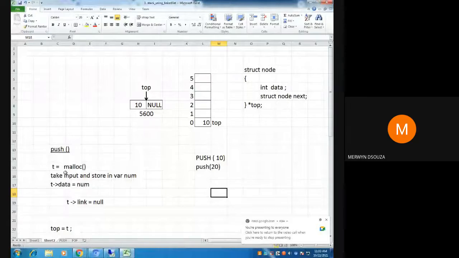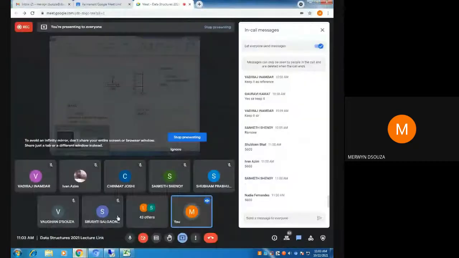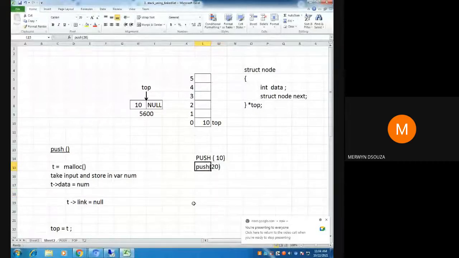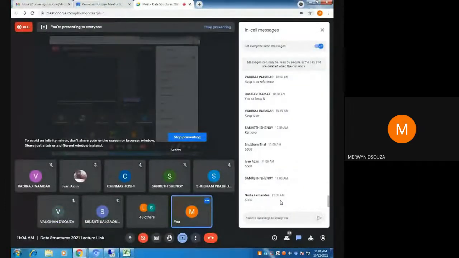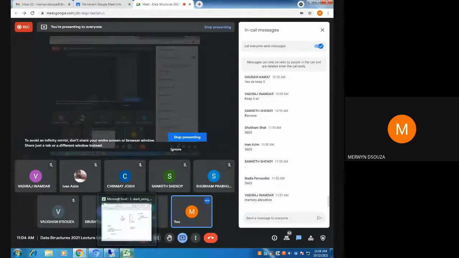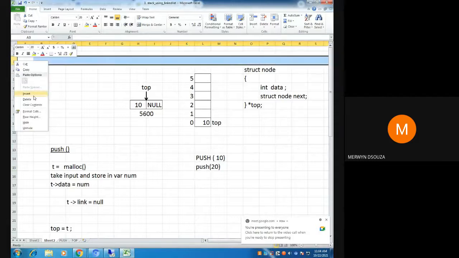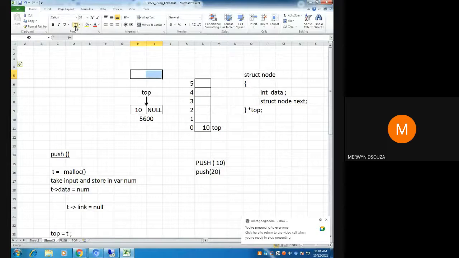What is the first step? The steps are written also here. I want to push the value 20. So what will be the first step? Look here, it's written. Please type. You're going to allocate the memory. Don't be lazy. So we are going to allocate a memory.